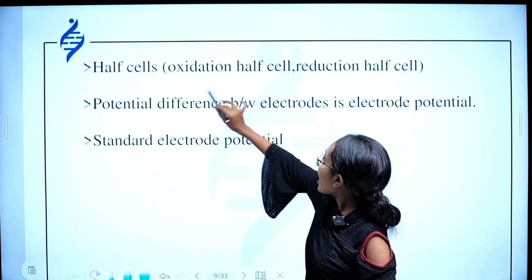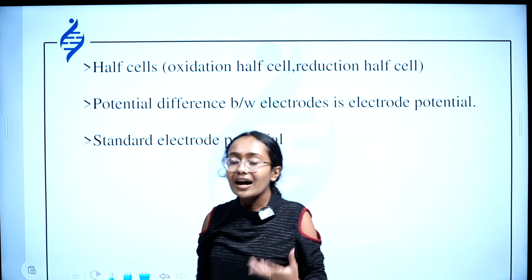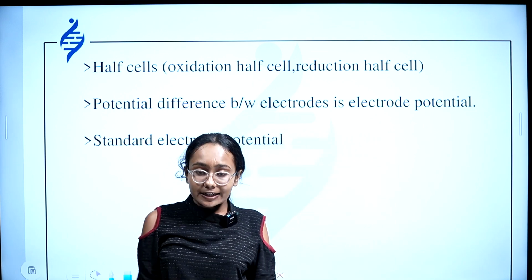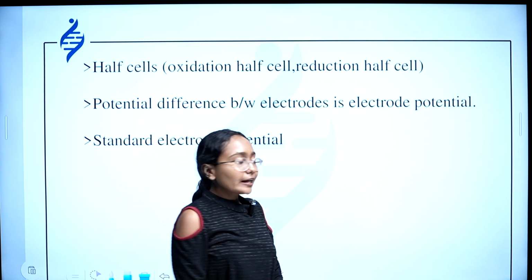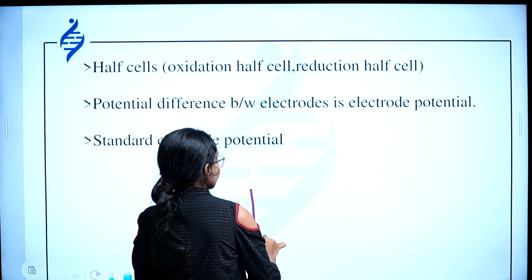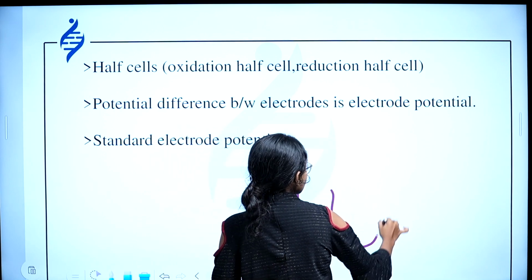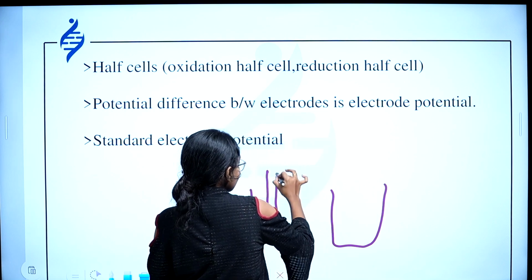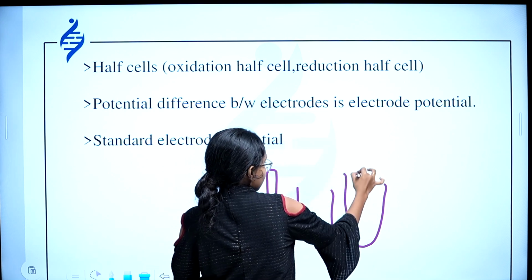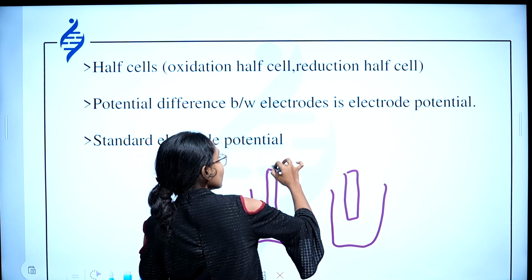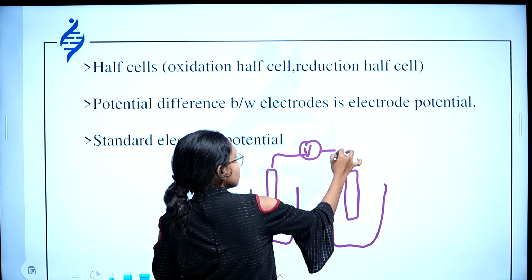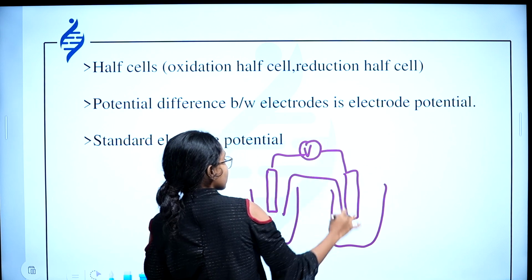Now coming to half cells. What is a half cell? In the case of Daniell cell, we have two beakers. We are dipping an electrode here. Two electrodes, one is anode, other is cathode, connected by voltmeter and a salt bridge.